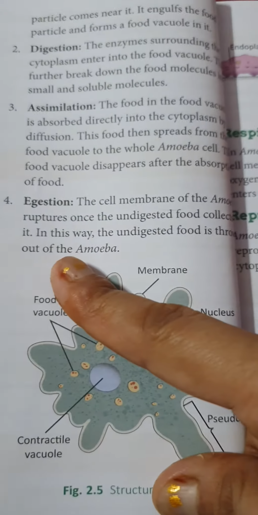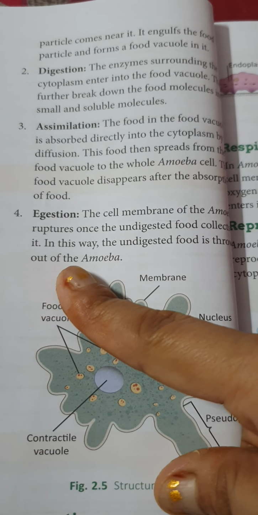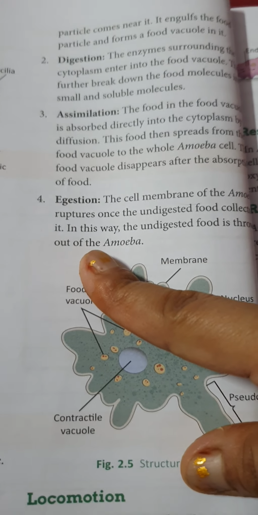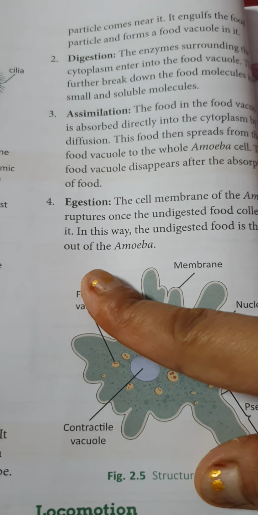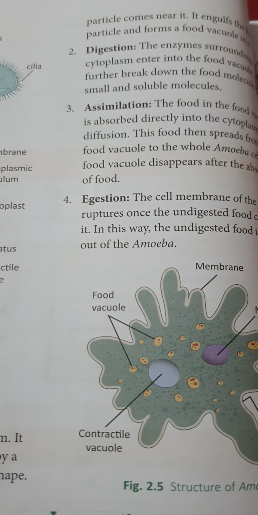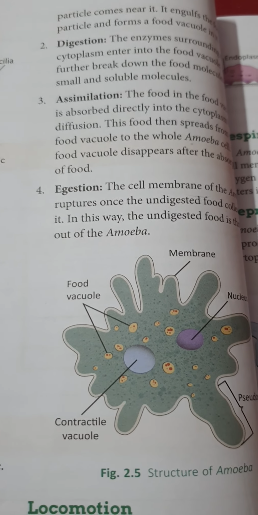The plasma membrane is a very thin, double-layered membrane composed of proteins and lipid molecules.